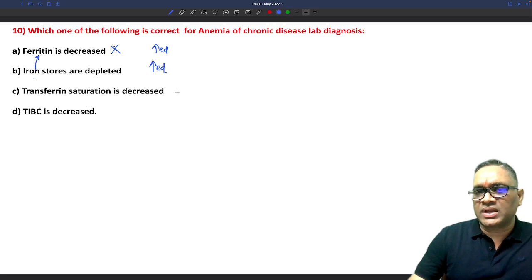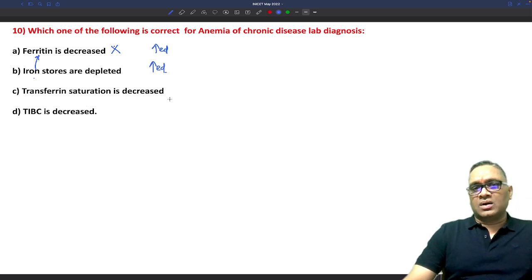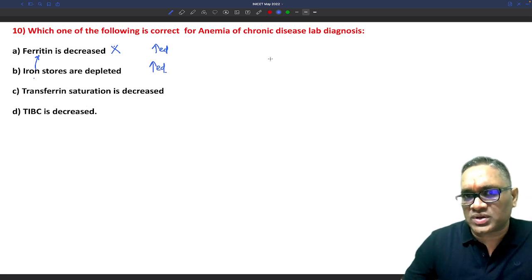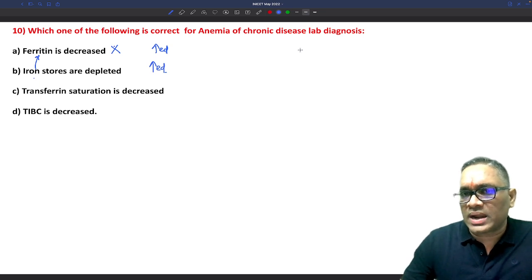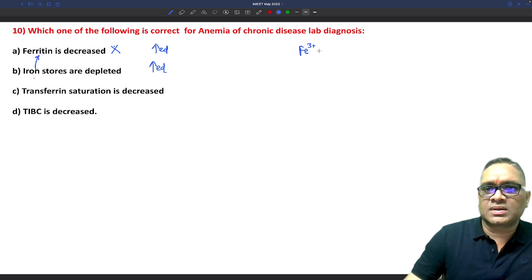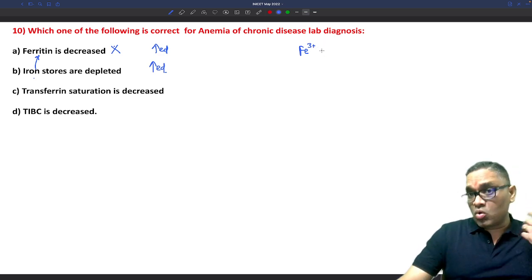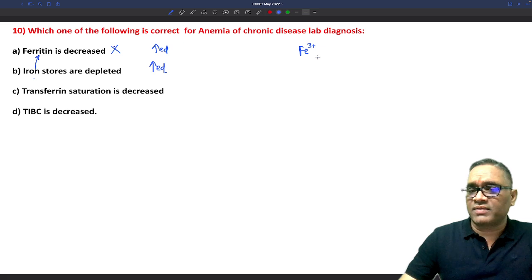Transferrin saturation is decreased. See what is happening, what is transferrin saturation? If you look at the iron level, the ferric level is high in the bone marrow, right? So that is what I said, serum ferritin will be high.